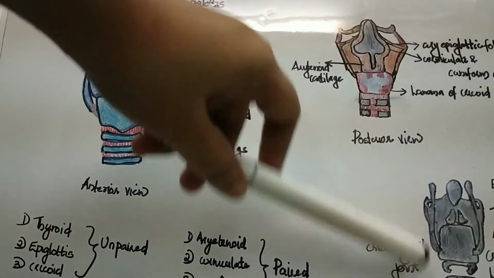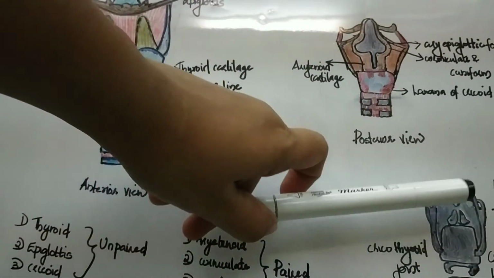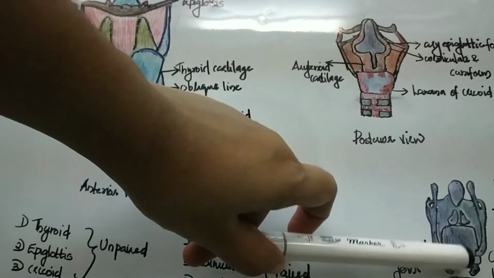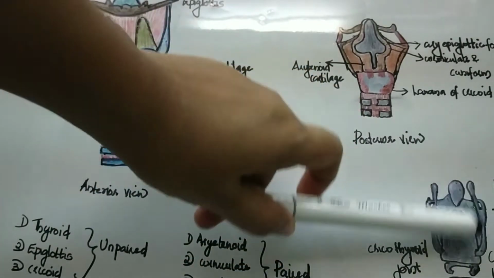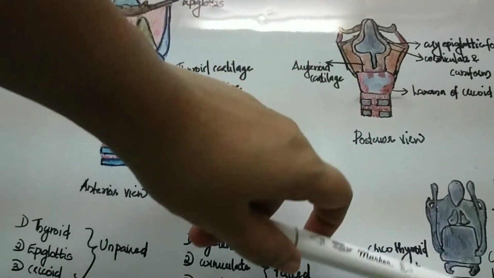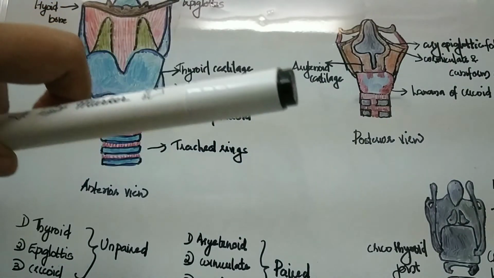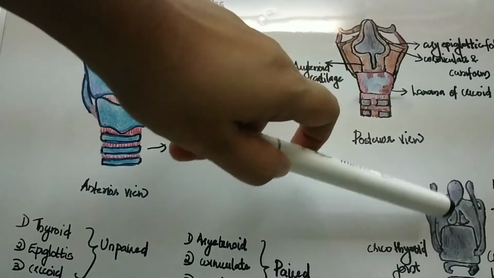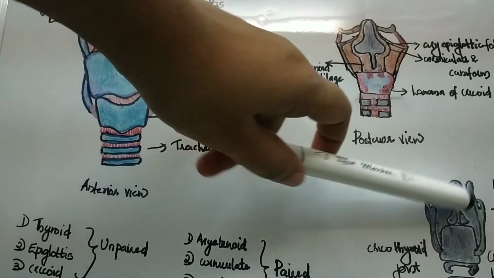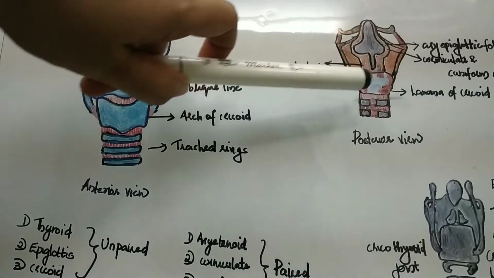So this is the skeleton of the larynx. These are the arytenoid cartilages. This is the lamina of cricoid and these are the superior and inferior horn. This is the thyroid cartilage, these are the tracheal rings, and this is the epiglottis. Here I have not marked the corniculate and cuneiform cartilages because they are formed within the aryepiglottic fold.